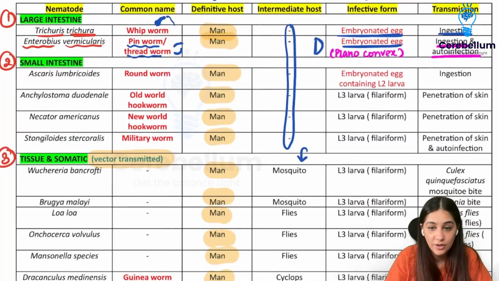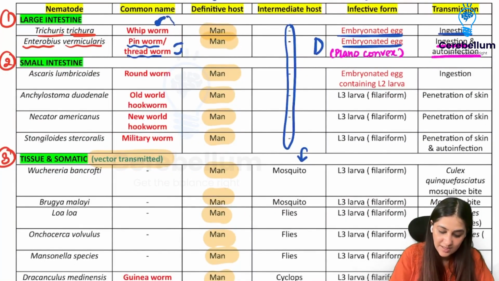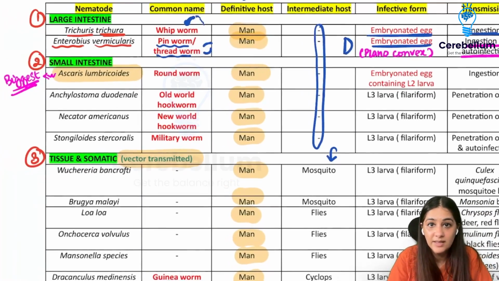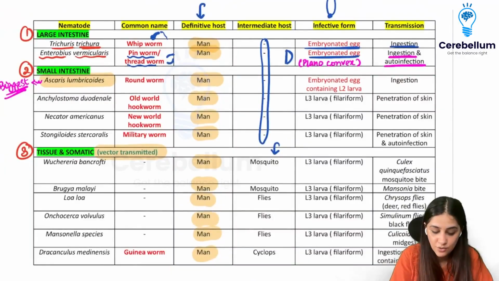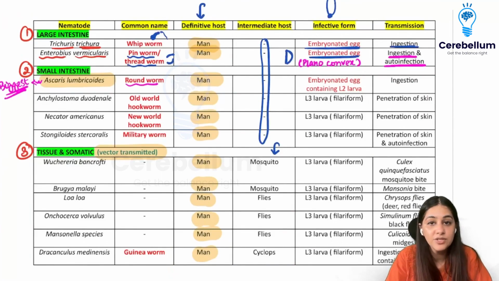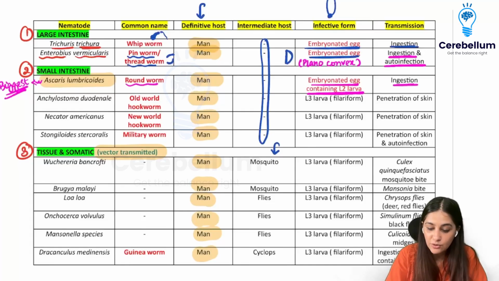Now coming to the small intestine. In the small intestine, we have Ascaris lumbricoides. That is the biggest nematode, right? It is the biggest one, and it's also called a roundworm. Man is the definitive host. Intermediate host is not going to be there for the intestinal ones, but the infective form is going to be the embryonated egg containing the L2 larva. But because the infective form is the egg, the transmission is by ingestion.